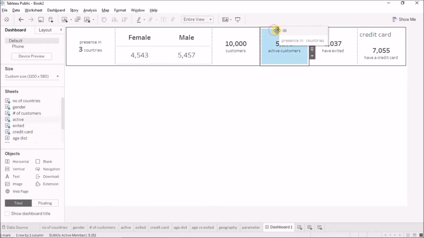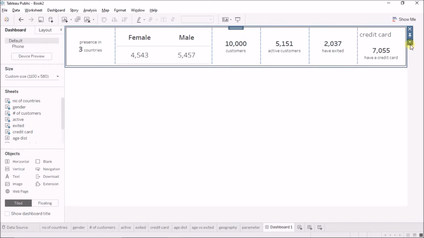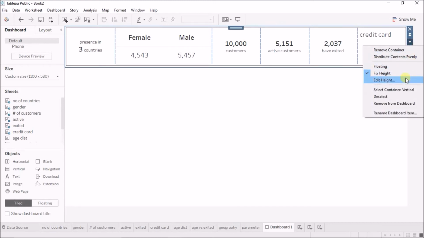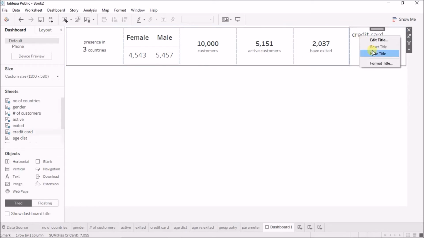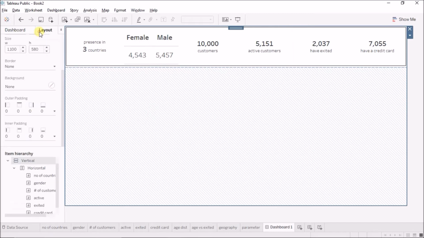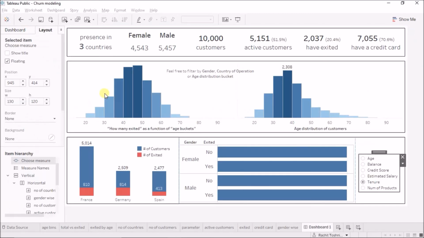So if I am on any object, and if I double click on the top of this thing, it will select the entire container, and I can say distribute contents evenly. Okay, so everything is now even. Okay, next is another container. So our next container is going to hold these two histograms.